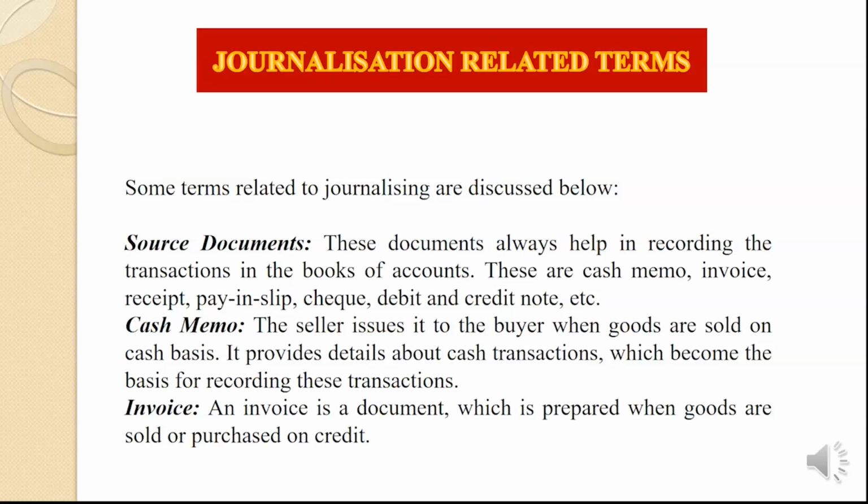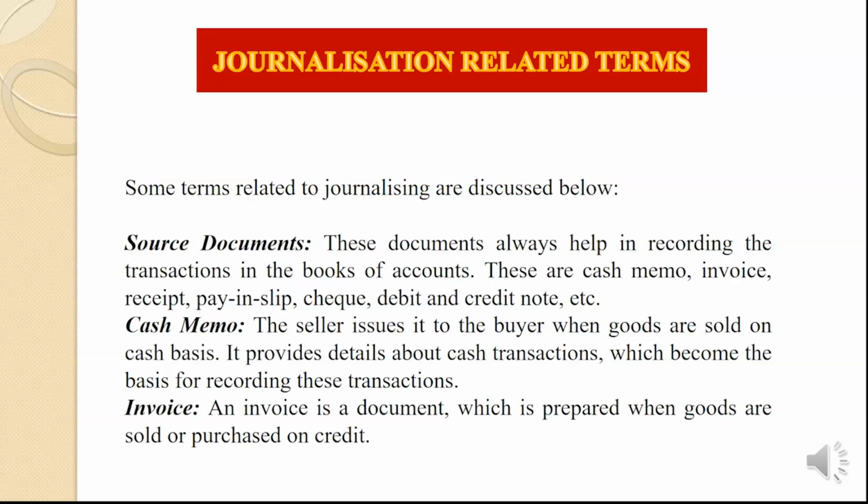So next one is invoice. Invoice is a document which is prepared when goods are sold or purchased on credit. A sales invoice is prepared to record credit sales. It contains information such as name of the party to whom goods are sold, total amount of sales, and description of goods sold. It is prepared in triplicate by the seller. The original copy is sent to the buyer. The second copy is sent to the accounts section, and the sales department retains the third copy.